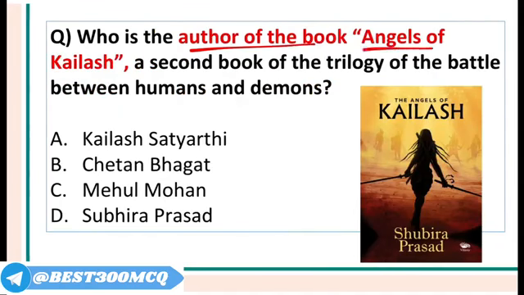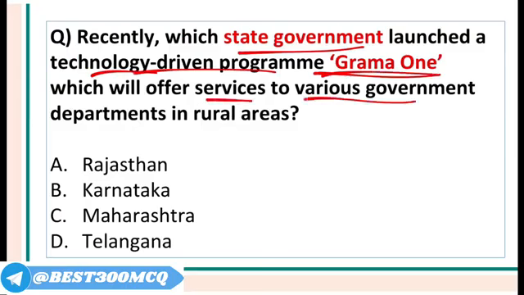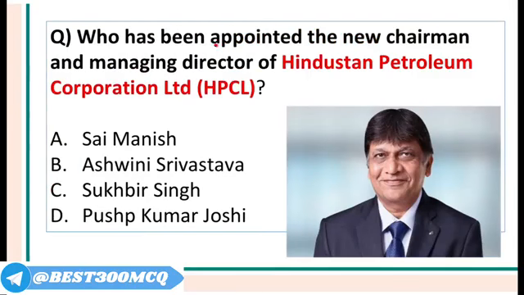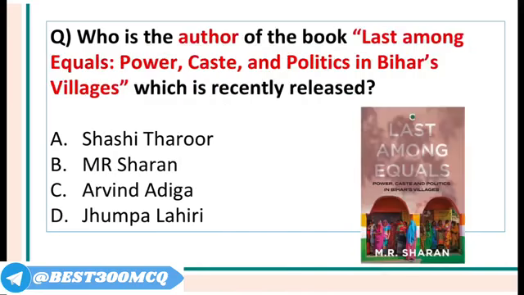Who is the author of the book Angels of Kailash? It has been written by Shubhira Prasad. Which state government launched a technology-driven program called Gram 1 that will offer services to various government departments in the rural areas? Gram 1 is a program from Karnataka. Who has been appointed the new chairman and managing director of Hindustan Petroleum Corporation Limited? It is Pushpa Kumar Joshi. It's a Maharatna company.